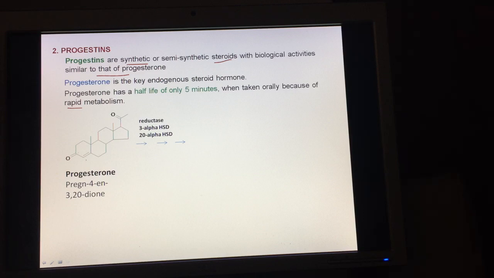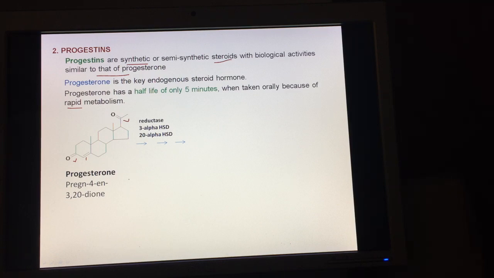In this we have a double bond at the fourth position, 1, 2, 3, 4. So it is preg-4-ene, and in addition to this we have a keto group at the 3rd and 20th positions. So the chemical name of progesterone is preg-4-ene-3,20-dione.